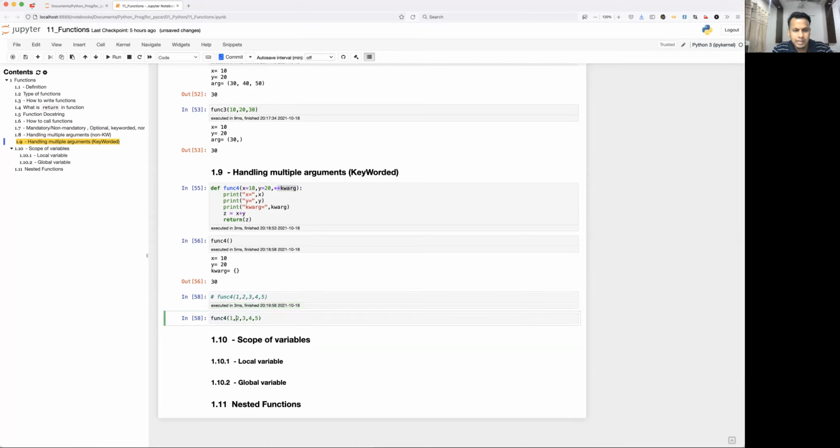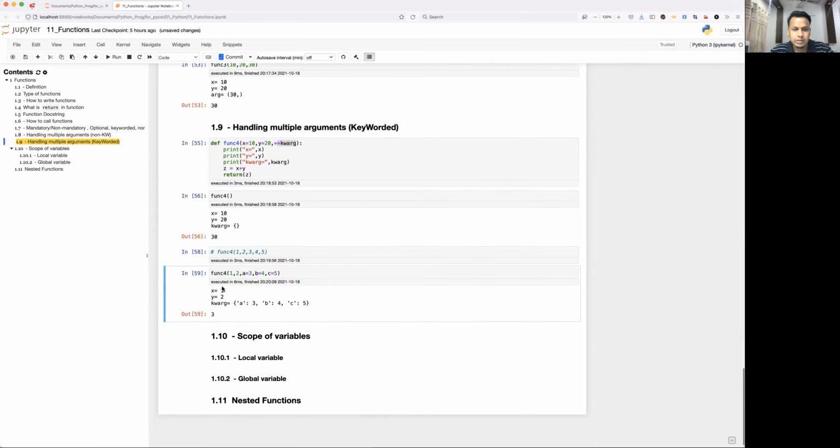So x and y will be taken by 1 and 2, and let's say I'm giving a equal to 3, then b equal to 4, and c equal to 5. Now we see, x is taking 1, y is taking 2, and the extra keyworded arguments will be stored as kwarg in the form of a dictionary. And later you can do indexing and slicing using either keys or values, or just by using key and value pairs, inside the function, if you are going to do some operation. So that's how you handle keyworded.